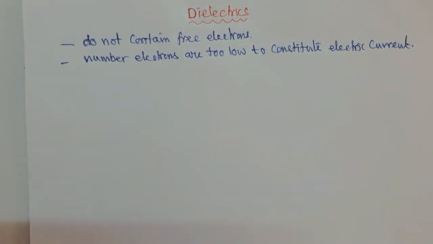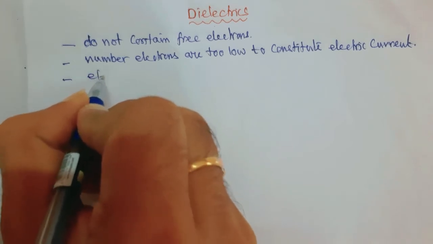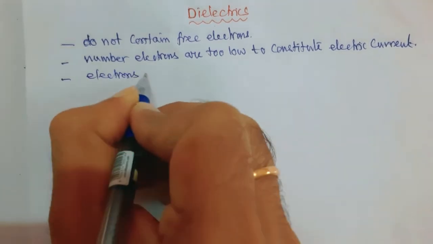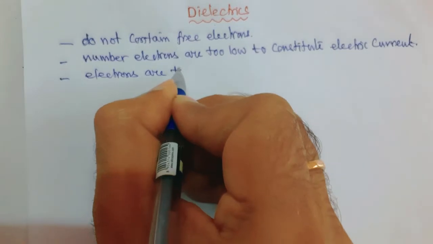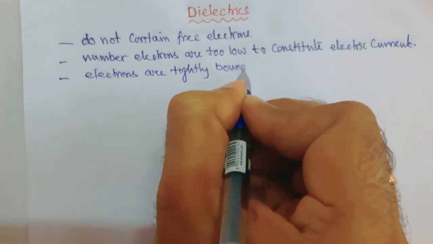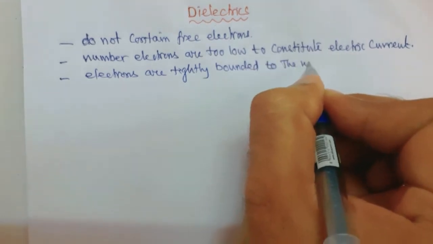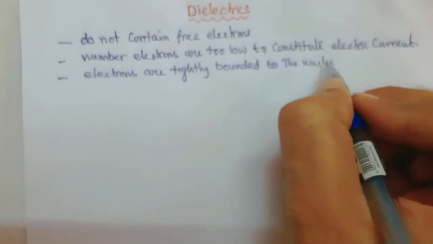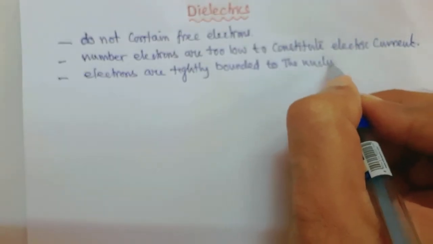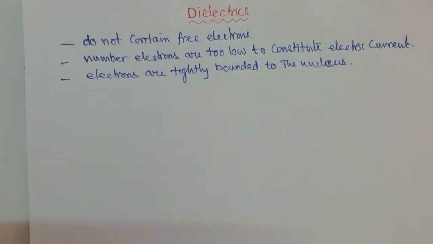So these are the dielectrics. And in the dielectrics, the electrons are tightly bound to the nucleus.